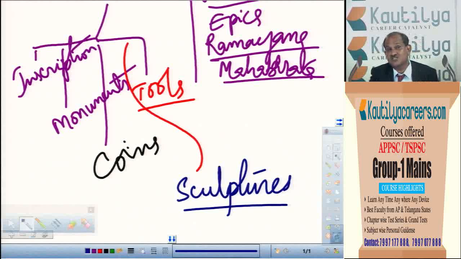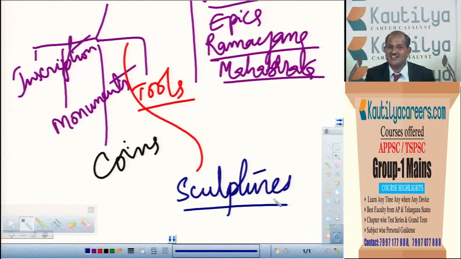And even the social conditions, the dressing system they wore, we can know. If you see the sculptures of the Kakatiya period or Gupta period or Chalukyan period or other periods, you can't see jeans or shirts, because they did not have that type of dressing at that time. So we can know the dressing system they had during that period. And whether you believe it or not, you can even understand the different hairstyles of women by seeing these sculptures. If you see the sculptures in the Hoysala temples of Halebedu, Belur and others, you can see different types of hairstyles on just one particular temple. That means women of that period had different kinds of hairstyles.